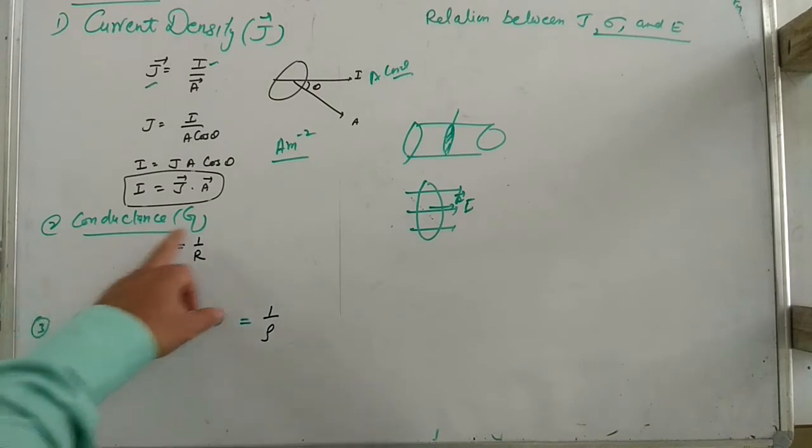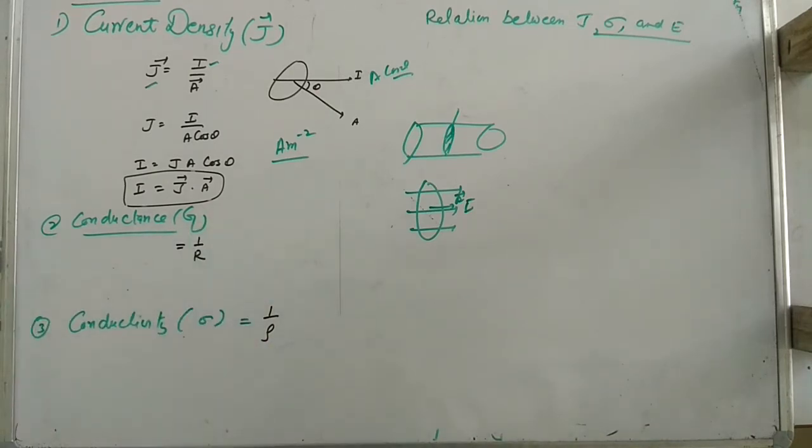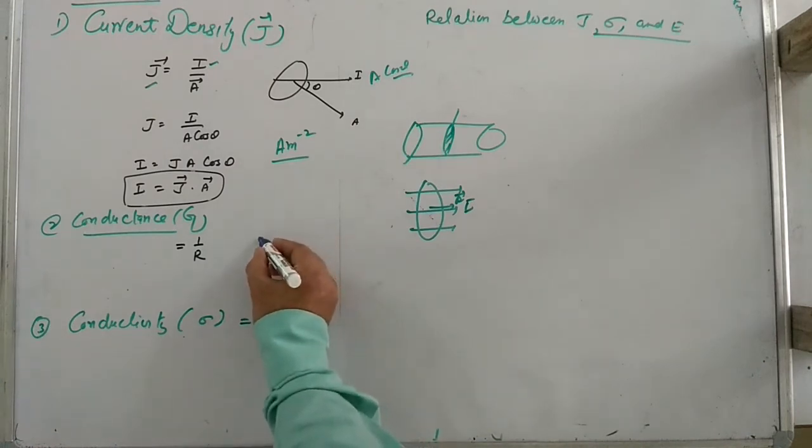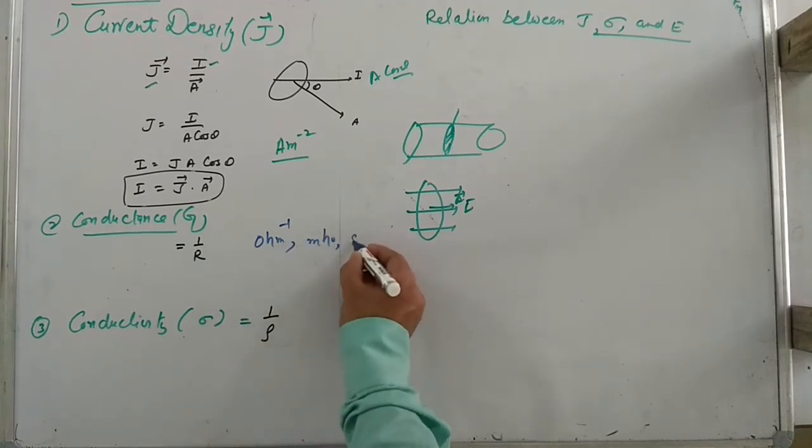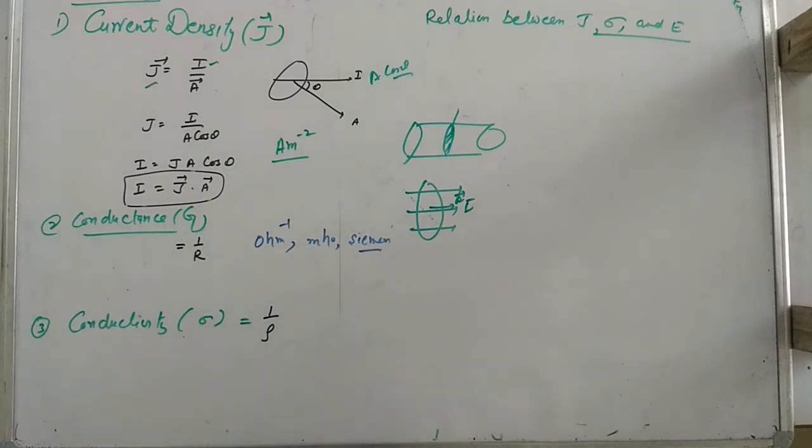Second definition, conductance. It is denoted by a capital G. Conductance is the reciprocal of resistance. If the resistance of a substance is very high, then its conductance is low, the opposite. Just like we say a child is very intelligent, then how much of a dunce is he, the reciprocal. So conductance is the reciprocal of resistance. Clear? Now resistance has the unit ohm, so the unit of conductance becomes per ohm, or mho, or according to the scientist's name, Siemens is also the unit.